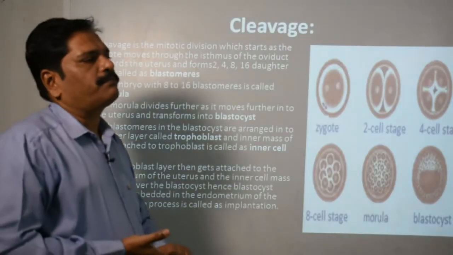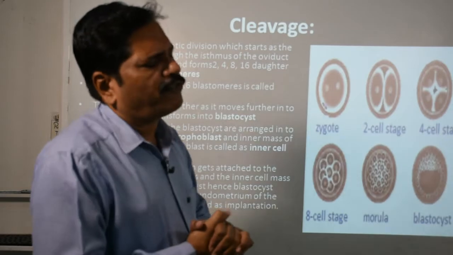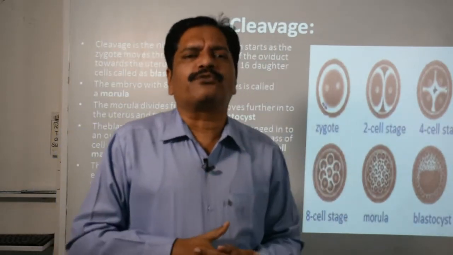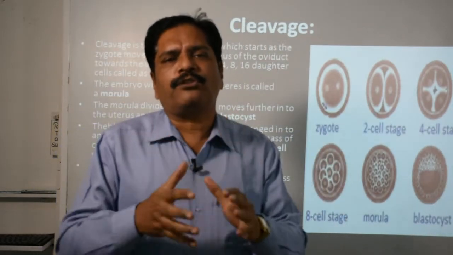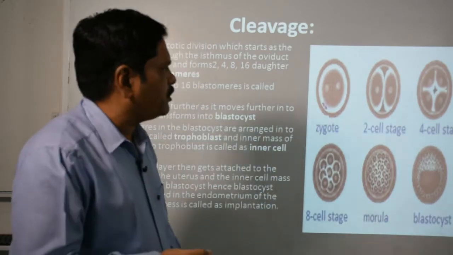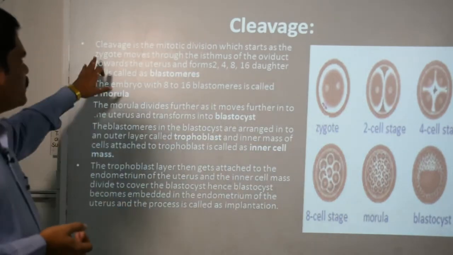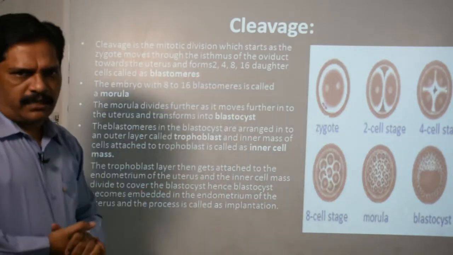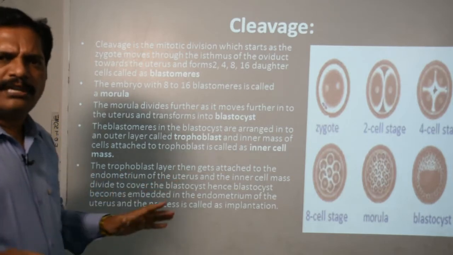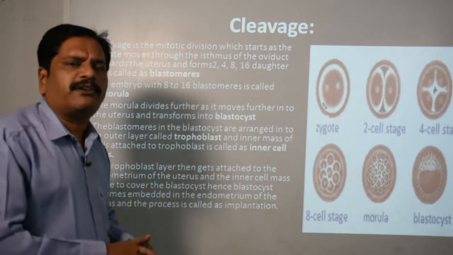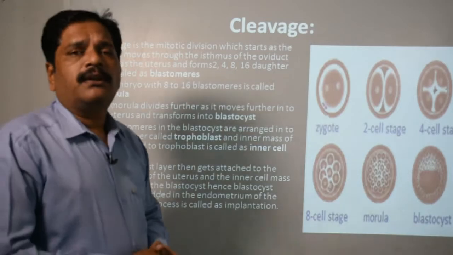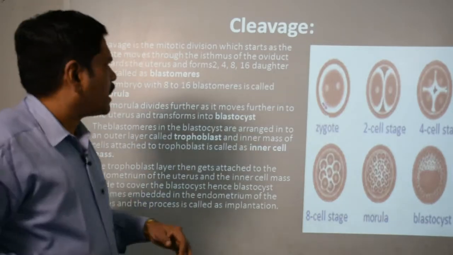Now once the zygote forms, it undergoes a process of division, and this process of division is called cleavage. So here what you observe is that cleavage is a mitotic division. There is no meiotic division, only mitotic division will be observed in the process of further development.